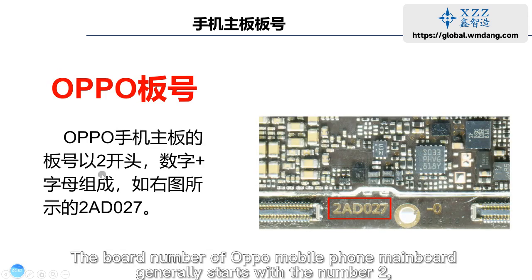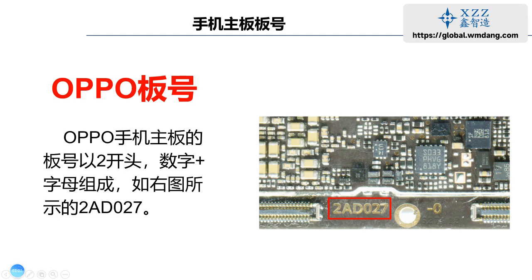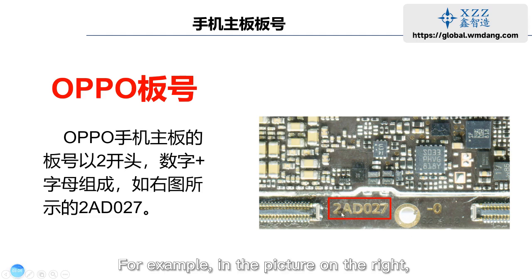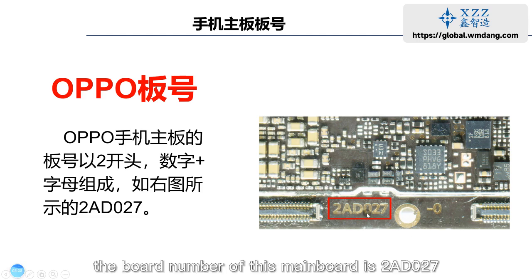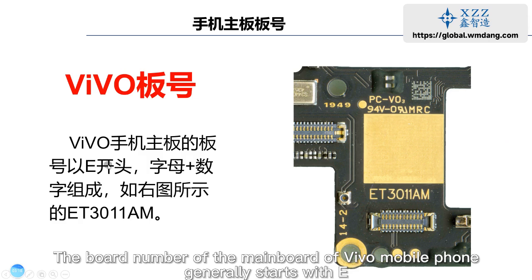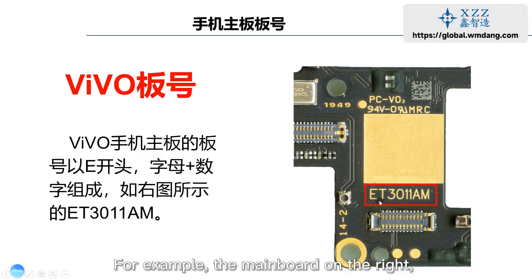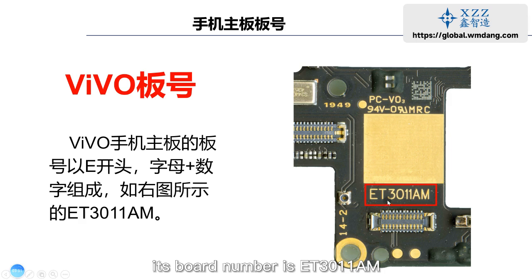The board number of Oppo mobile phone mainboard generally starts with the number 2 and is composed of numbers and letters. For example, in the picture on the right, the board number of this mainboard is 2ADO27. The board number of the mainboard of Vivo mobile phone generally starts with E and consists of letters and numbers. For example, the mainboard on the right, its board number is